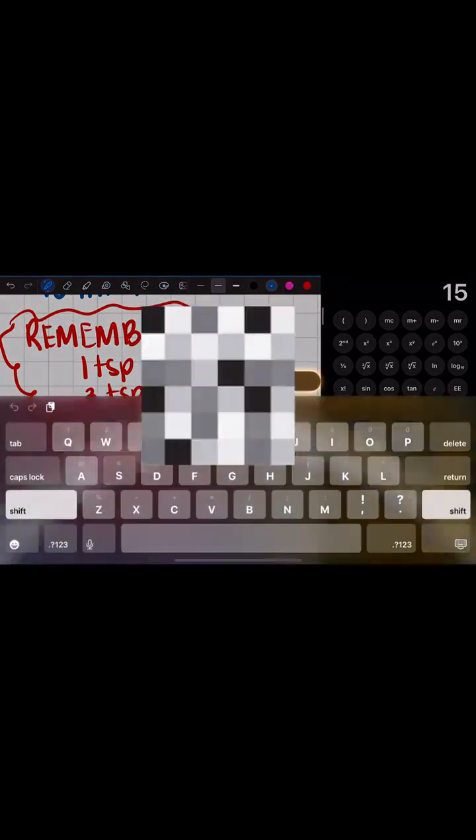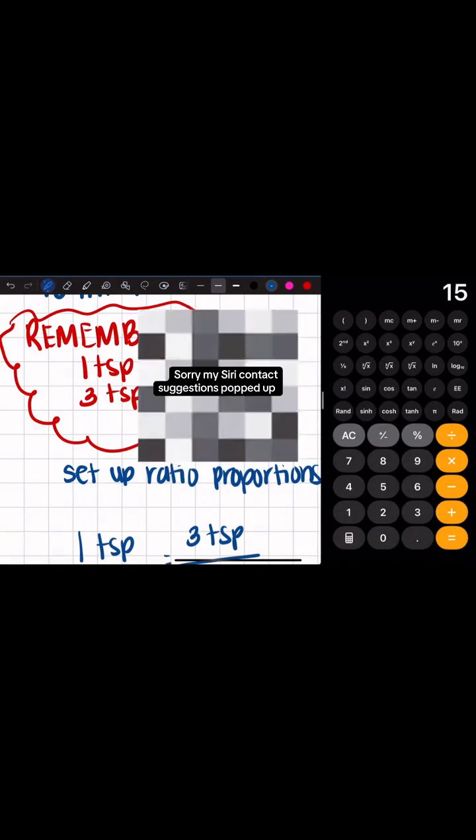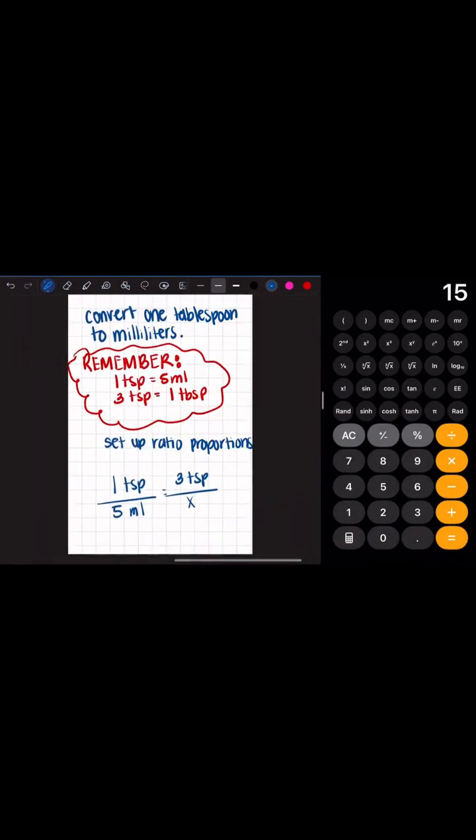So on this one, we have 1 teaspoon over 5 mLs is equivalent to 3 teaspoons over x, and x is milliliters. That's what we're trying to solve for. So 5 times 3 is 15, and 1 times x is 1x. Divide both sides by 1 to get the x by itself. x equals 15 milliliters.